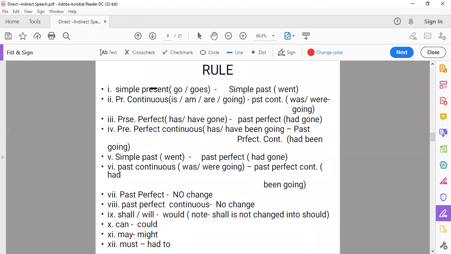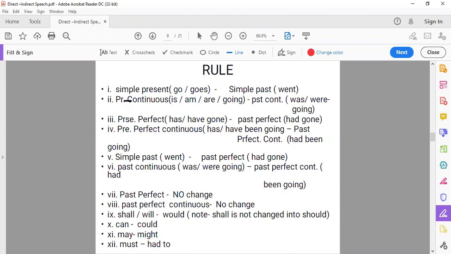Only then you can go for the voice and the narration. All rules will be clear to you only if you know the tenses. But if you don't remember, don't have in your mind what is to be used in which tense, then there will be difficulty in using the rules of the reported speech and the voice also. So you must cram the tenses. Yes. Look at the rules.